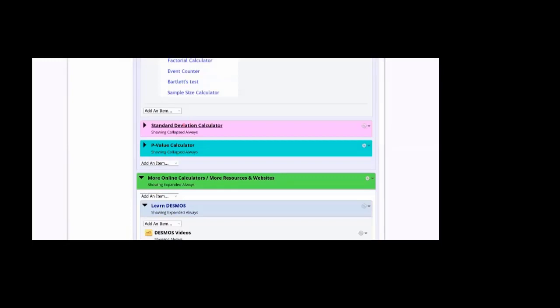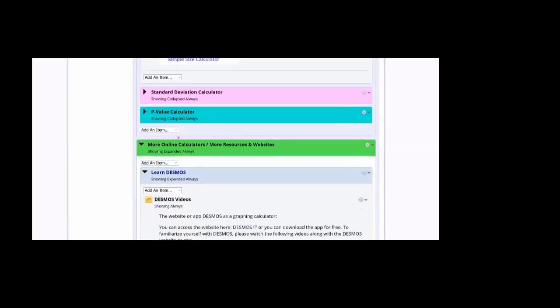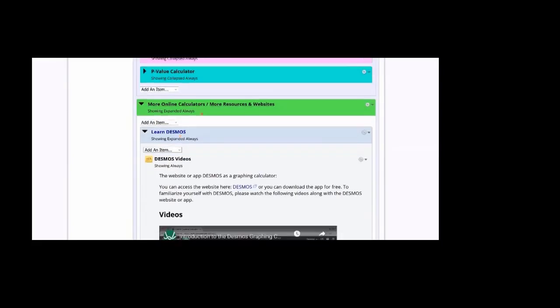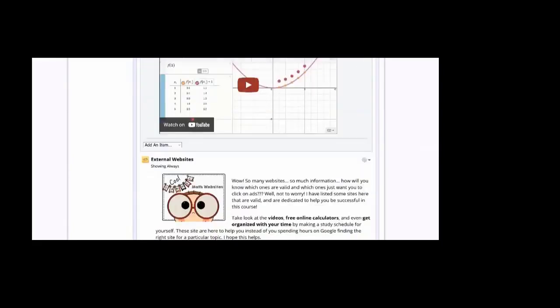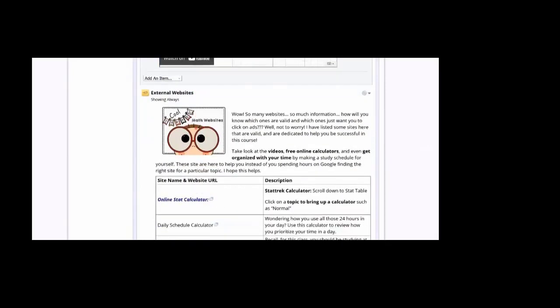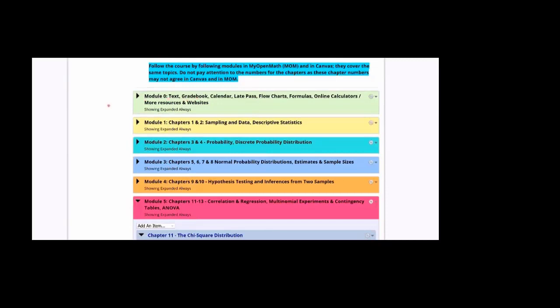Standard deviation calculator, p-value calculator, and we have more online sources, a calculator such as Desmos, other external websites. Under Module 0, we find a lot of resources. Please take a few minutes of your time, explore it, see what you can find there.